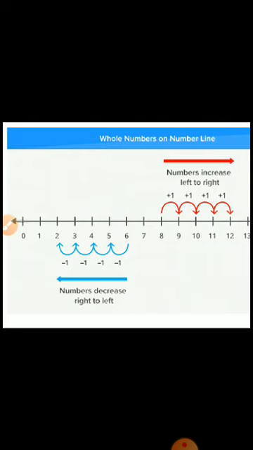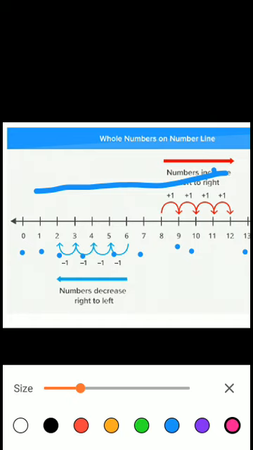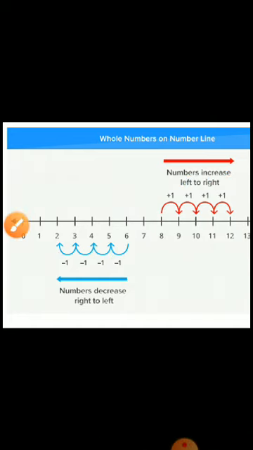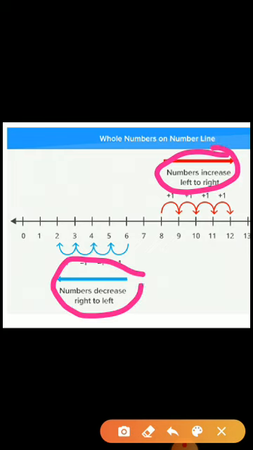So this is a number line. Here it is 0, 1, 2, 3, 4, 5, 6 and so on. These numbers are equally spaced, and the numbers increase from left to right and decrease from right to left.